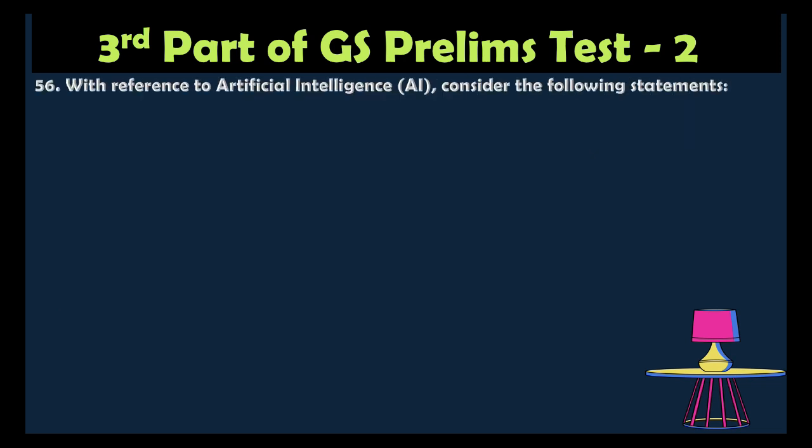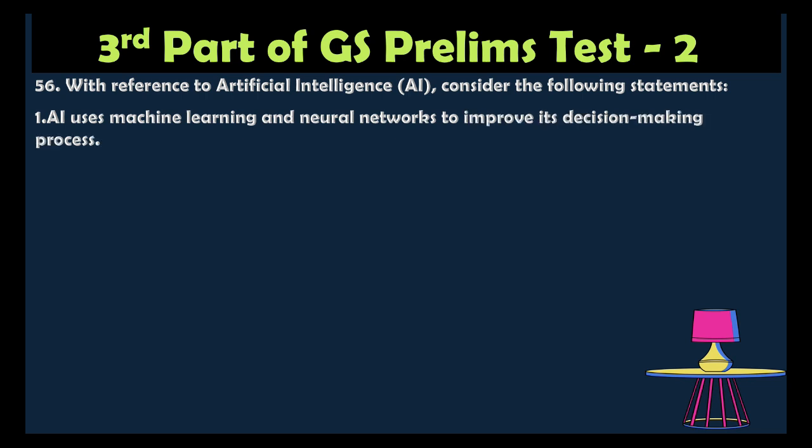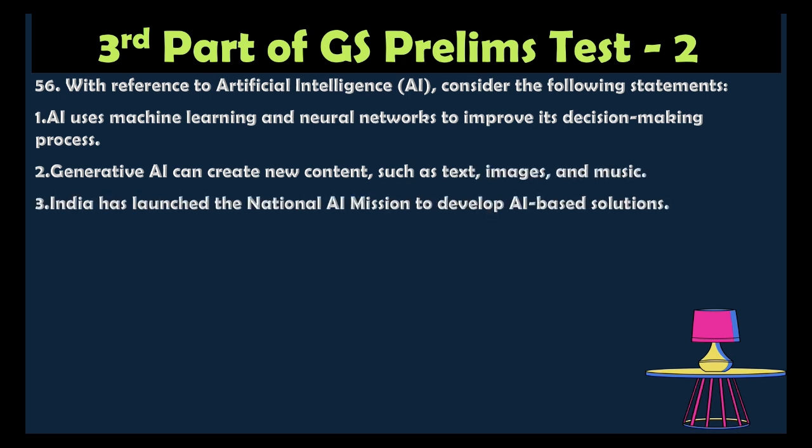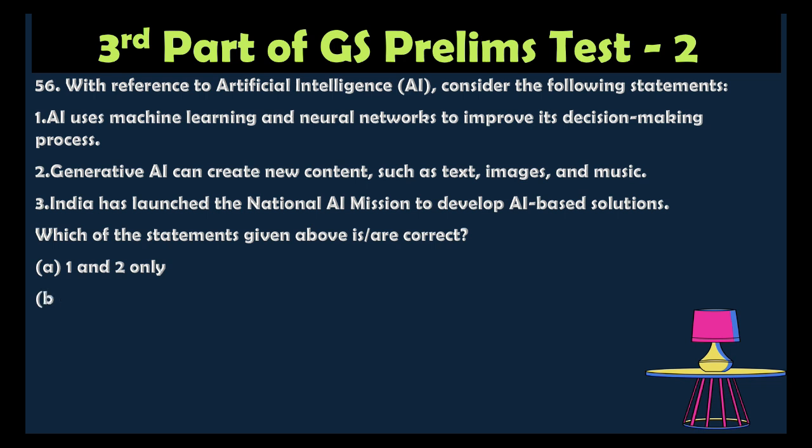Question number 56. With reference to artificial intelligence, consider the following statements. 1. AI uses machine learning and neural networks to improve the decision-making process. 2. Generative AI can create new content such as text, images, and music. 3. India has launched the National AI Mission to develop AI-based solutions. Which of the statements given above is correct? Option A, 1 and 2 only. Option B, 2 and 3 only. Option C, 1 and 3 only. Option D, 1, 2 and also 3.